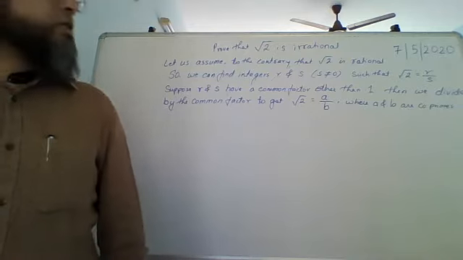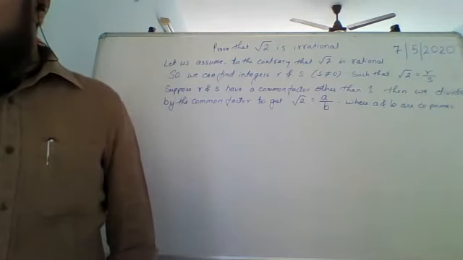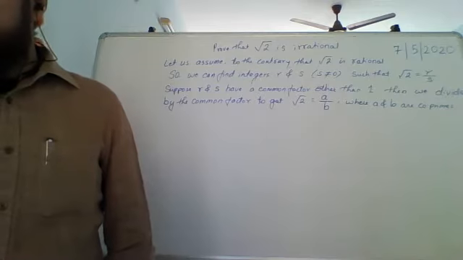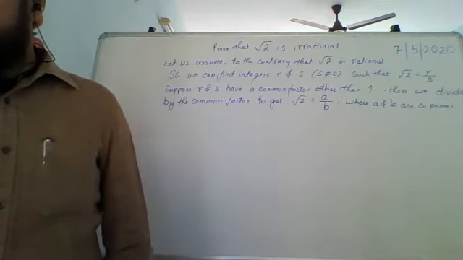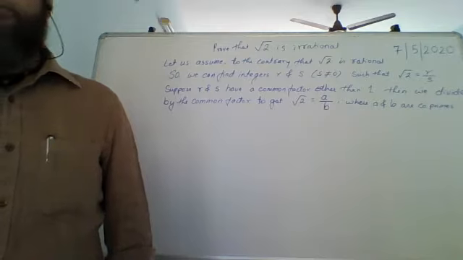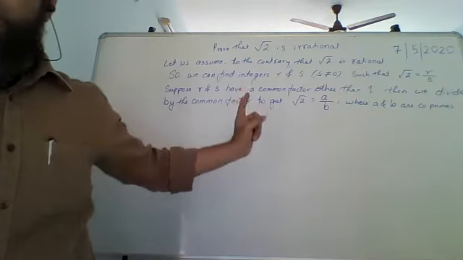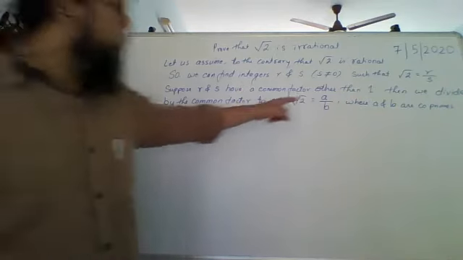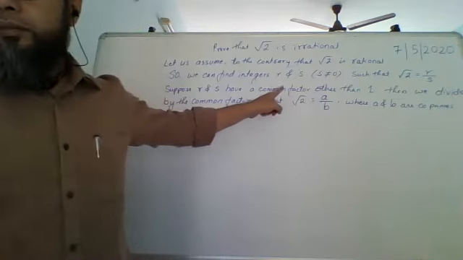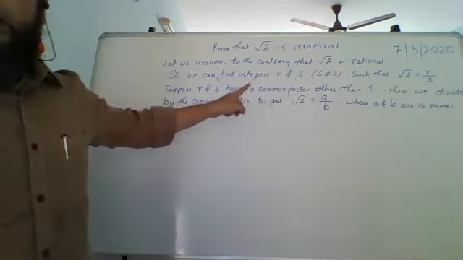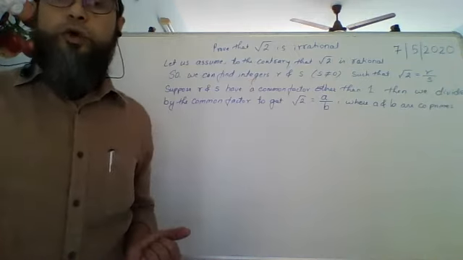Okay, so what it means is the two numbers a and b are co-prime. For example, any two numbers you can take where there is nothing common but 1. It does not mean that both of them are prime. What it means is there is nothing other than 1 common to them. For example, they could be 3 and 4.